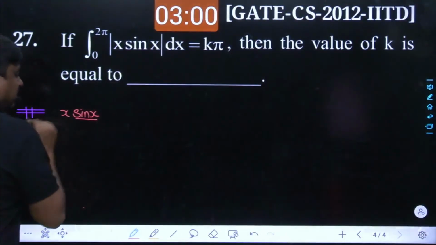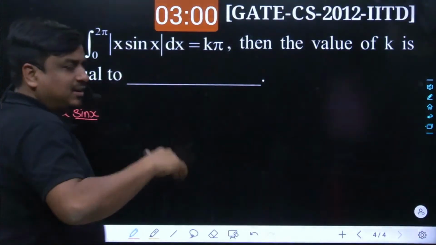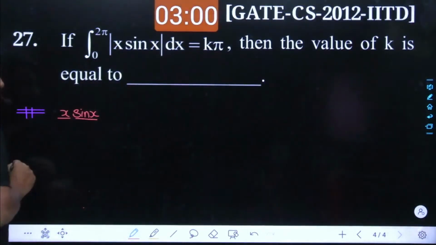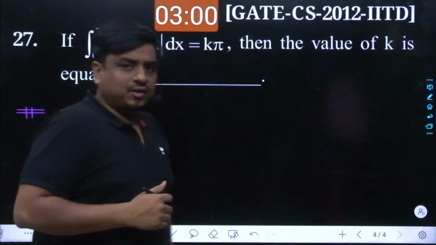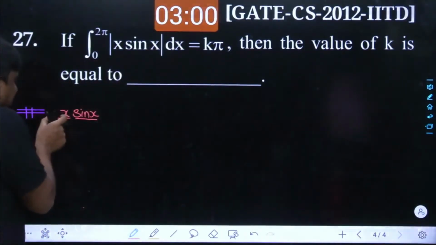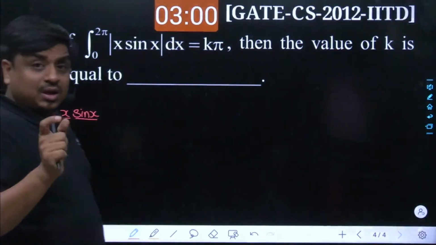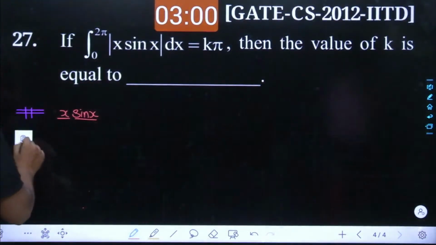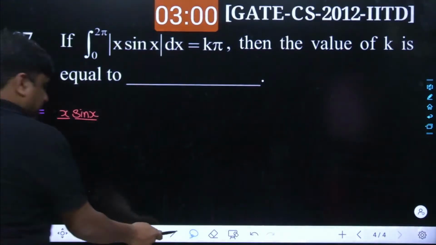You can see over here the sin x keeps oscillating in between -1 to 1, and the x is going to be a straight line with slope equal to +1 crossing through the origin. Virtually speaking, this multiplier function is going to be an envelope for the sin of x. So if we try to draw it out, how would it look? Let me have a look at it.